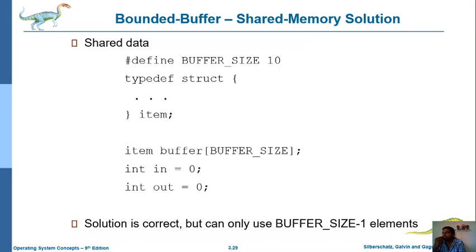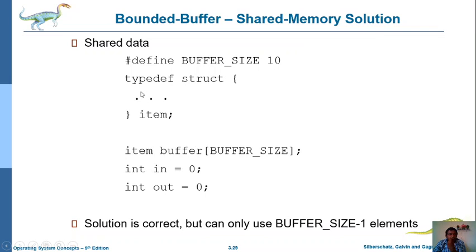Here we can observe how to provide the solution for the producer-consumer problem using a bounded buffer. Just now we discussed that bounded buffer means some fixed size. That's why we define the buffer with some fixed size, say 10. With a buffer size of 10, the consumer can access only up to 9, that is, blocks 0 to 9 of the buffer. This is the buffer size, and we define some structure.